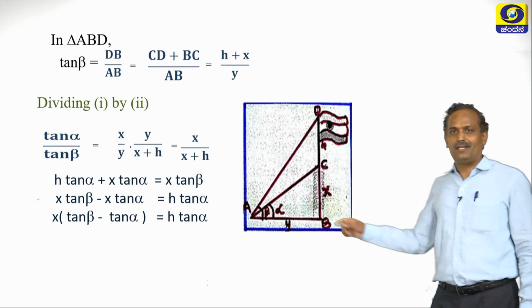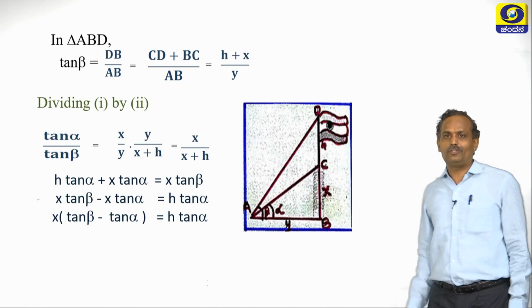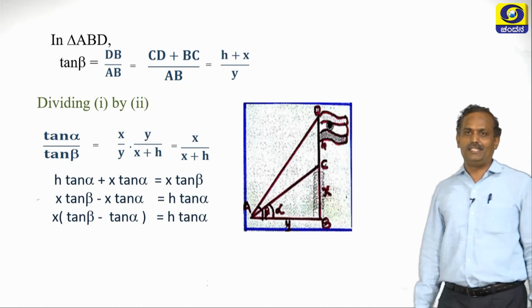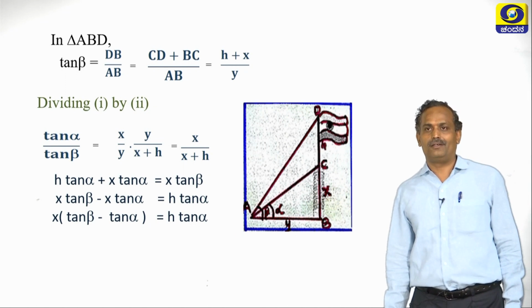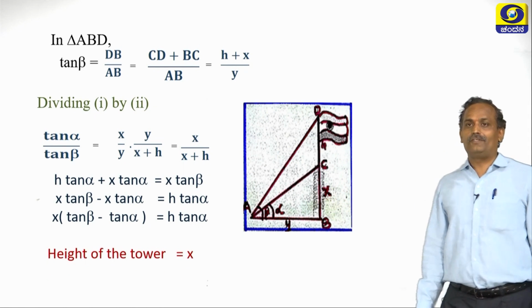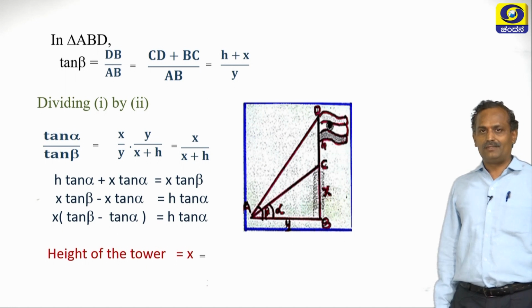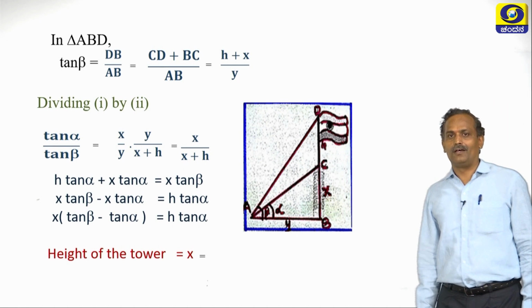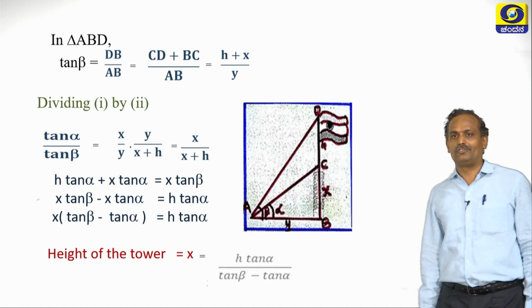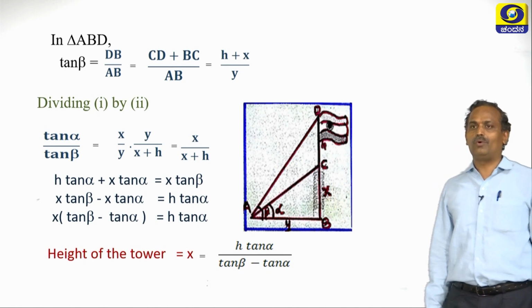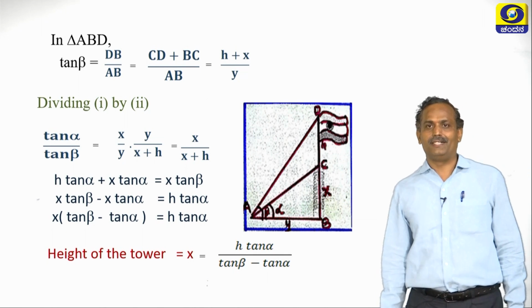Let us take x as common. x into tan beta minus tan alpha is h tan alpha. The height of the tower is x, which we need to find. So it is nothing but h tan alpha by tan beta minus tan alpha. So this is what we had to prove.